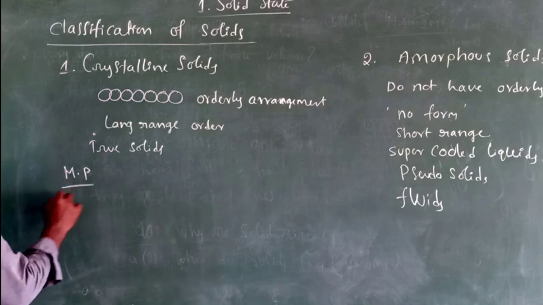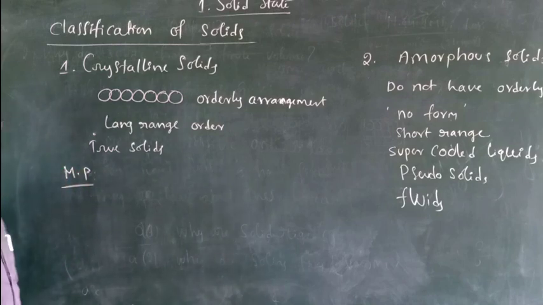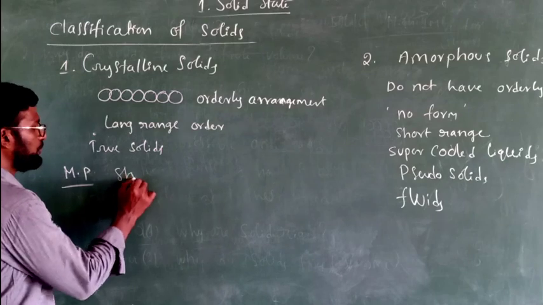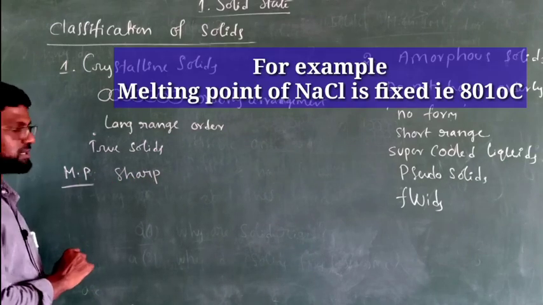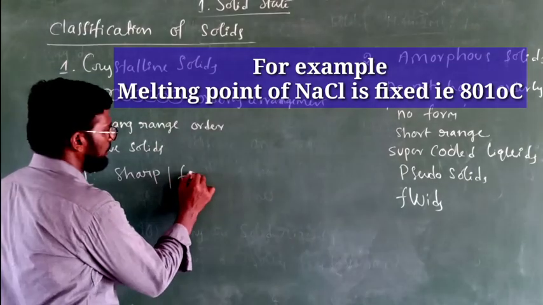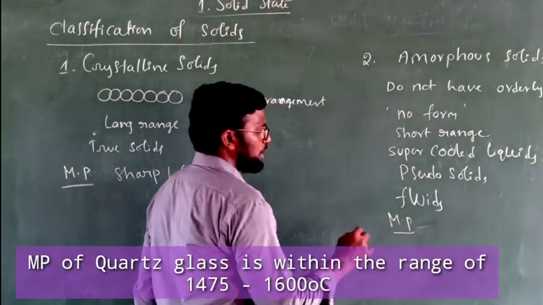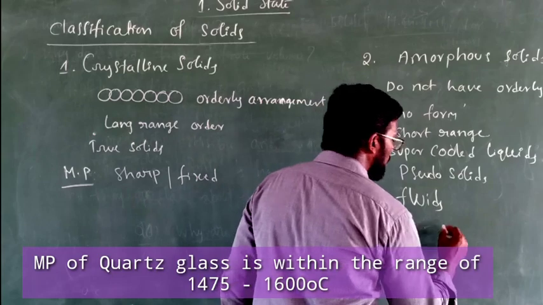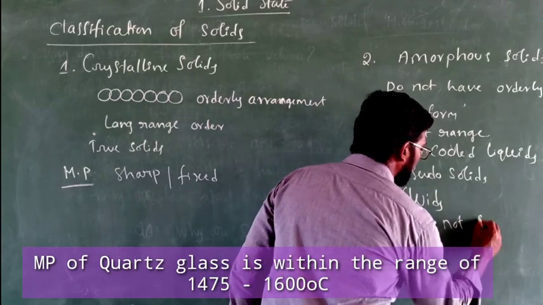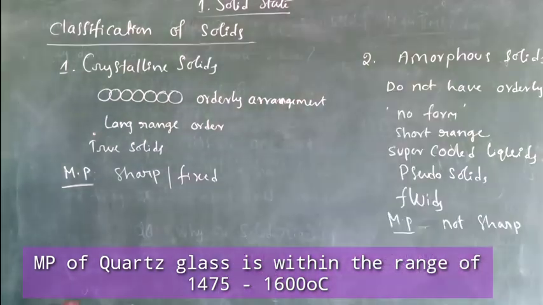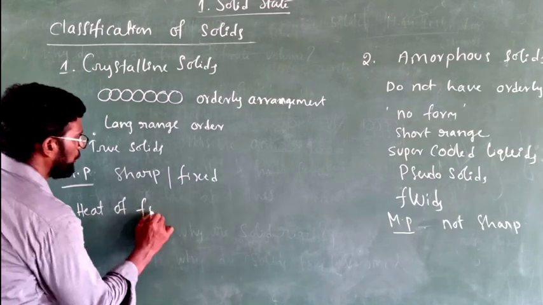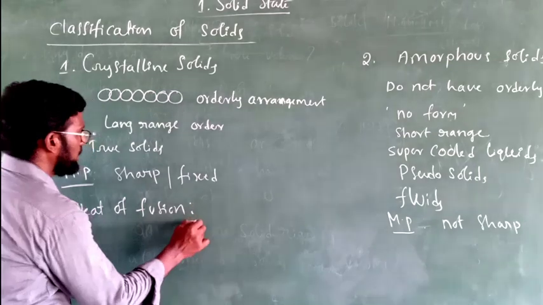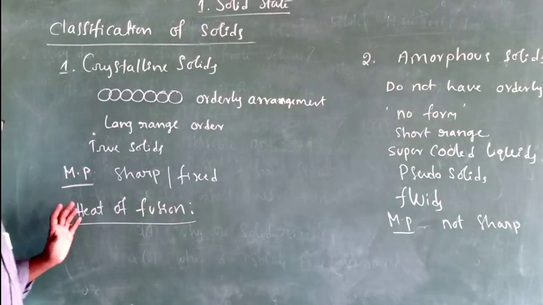Okay, next, come to melting points. The melting points of crystalline solids are sharp. That means crystalline solids have sharp or fixed melting points, whereas the melting point of amorphous solids is not sharp, not definite. Next, heat of fusion, or enthalpy of fusion.